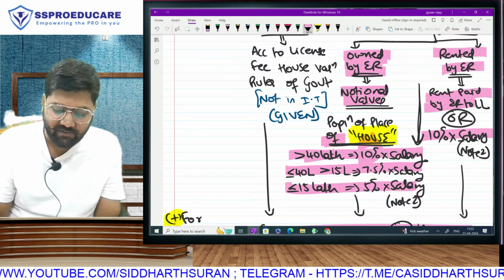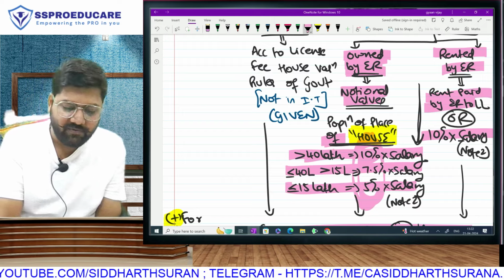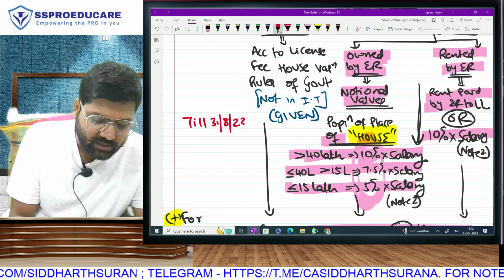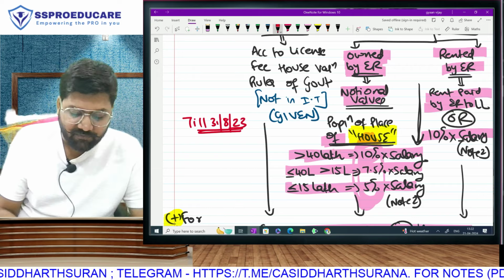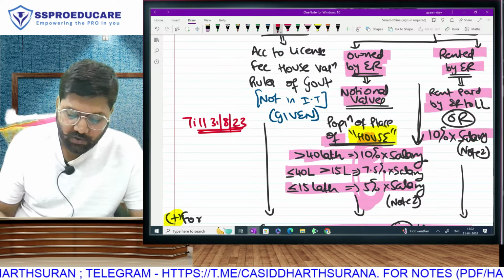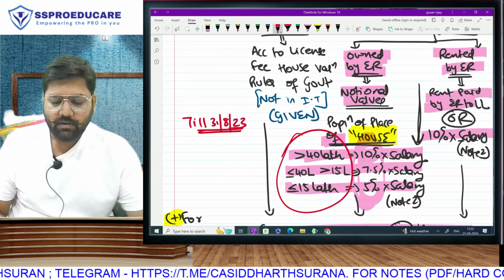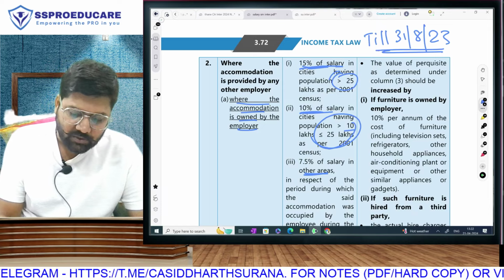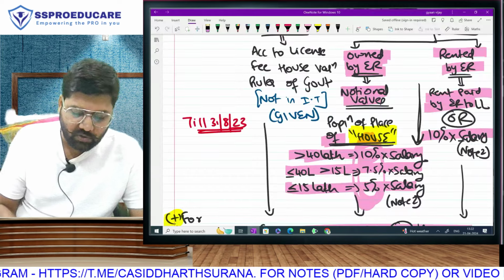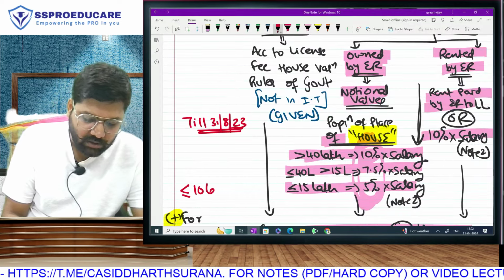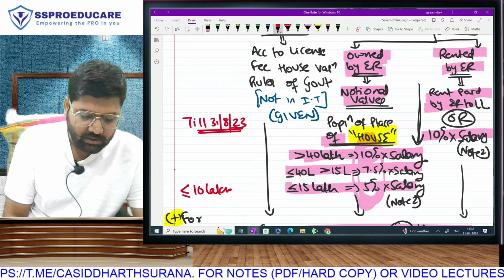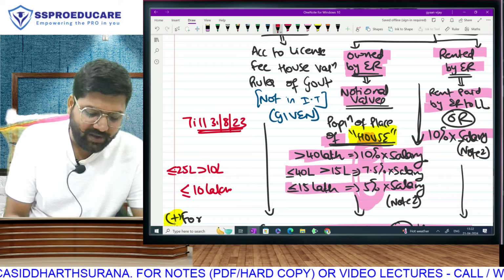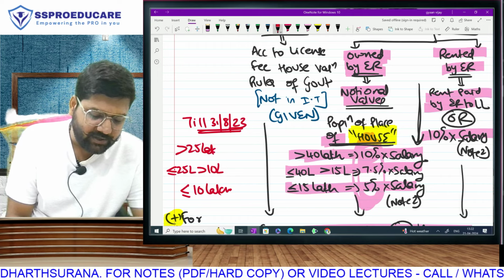So these three figures, 10, 7.5 and 5, earlier, till 31st August 23, the population figures were not 40 lakh, 15 lakh and lower. The population figures were 25 lakh, 10 lakh and lower. So you had to see population up to 10 lakh, between 10 and 25 lakh, and more than 25 lakh.